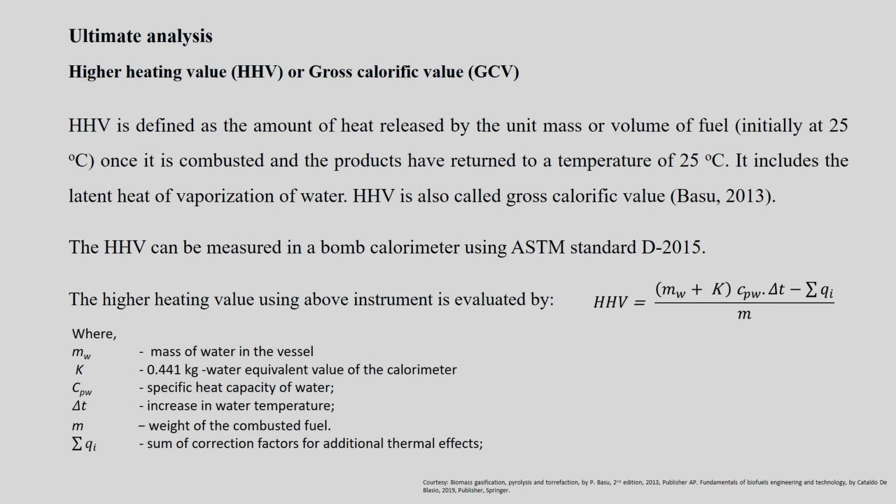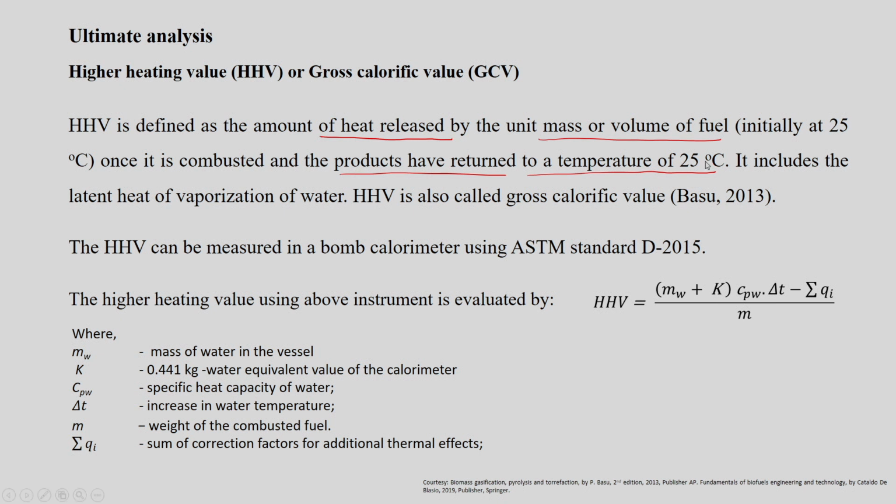The higher heating value is the amount of heat released by a unit mass or volume of a fuel which is initially at, say, 25 degrees C, and once it is combusted, the products have returned to a temperature of 25 degrees C.